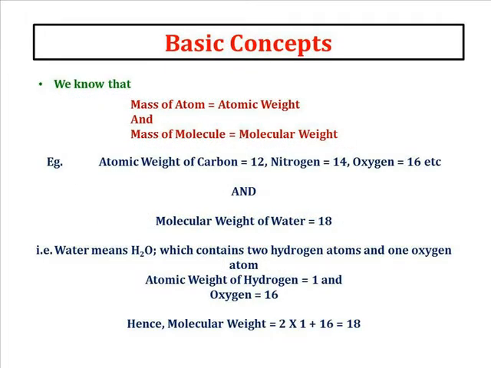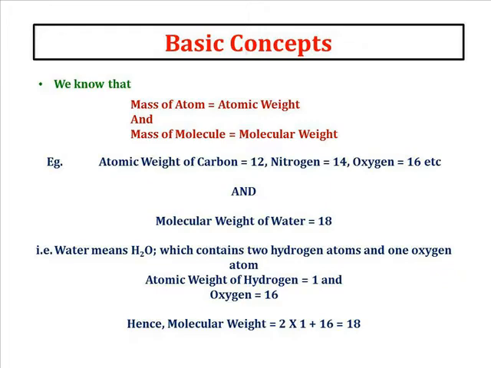Now let us talk about the mass of atom. We know that mass of atom is nothing but its atomic weight, and mass of molecule is nothing but its molecular weight. Just take the example of carbon. We know carbon's atomic weight is 12, nitrogen is 14, oxygen is 16.